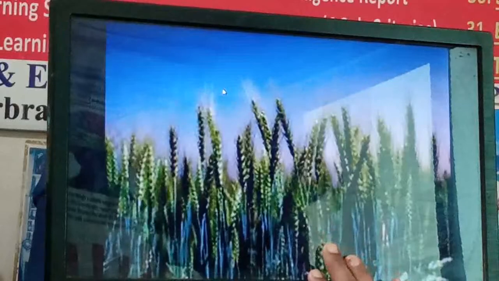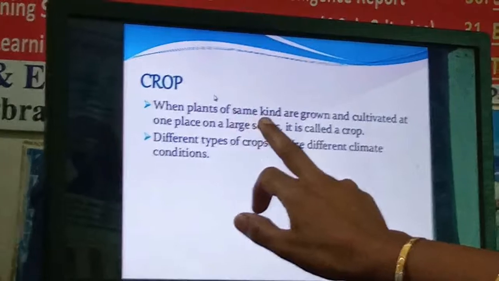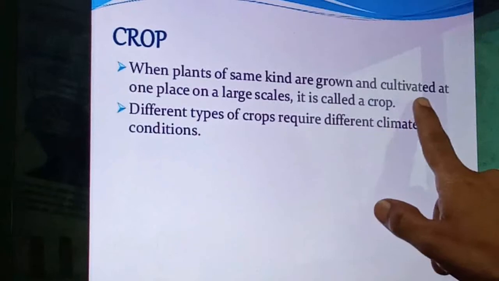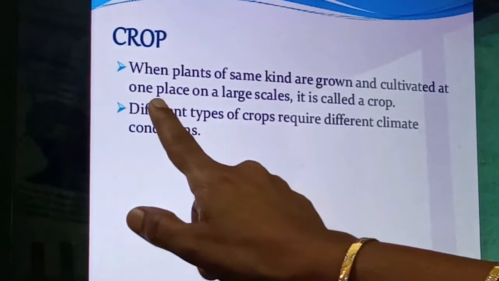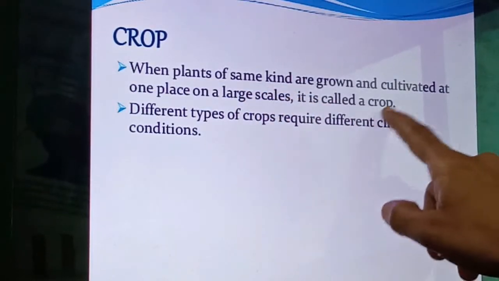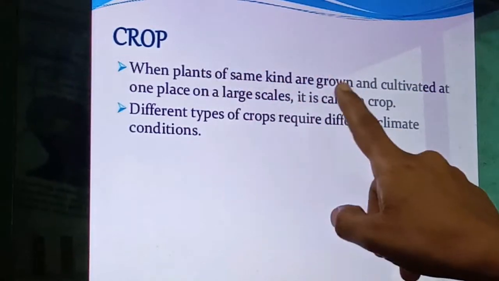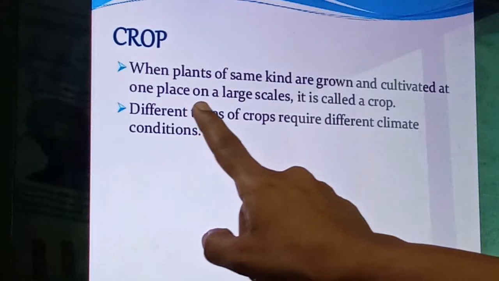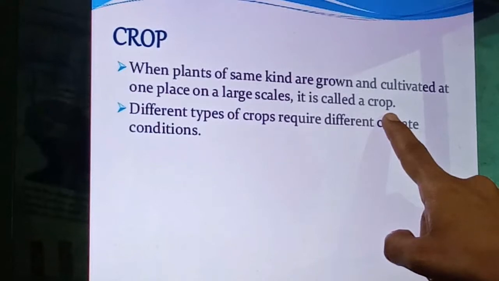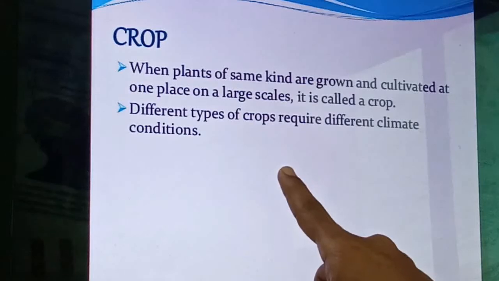And this is what we can say is a crop. Now what is meant by a crop? When plants of the same kind, not different ones, are grown and cultivated at one place, on one piece of land, on a large scale, it is called a crop. Once again, the same kind of plants grown and cultivated in one place on a large scale is called a crop.